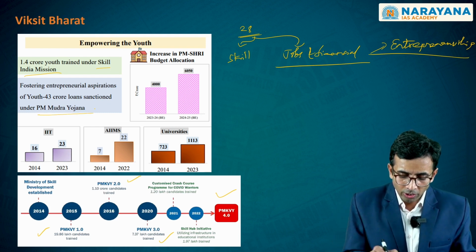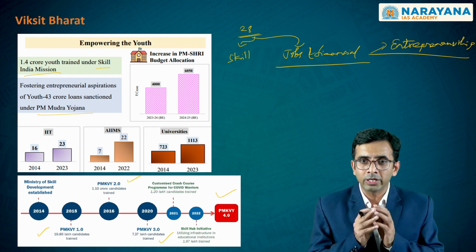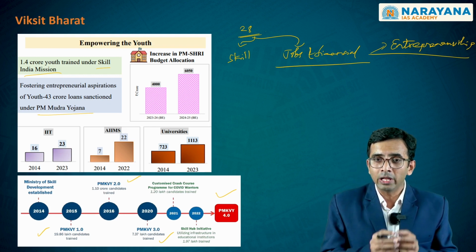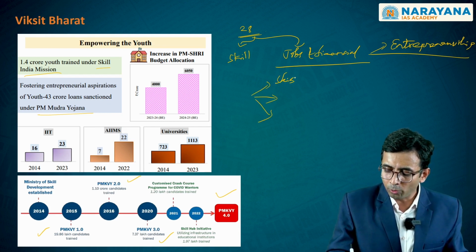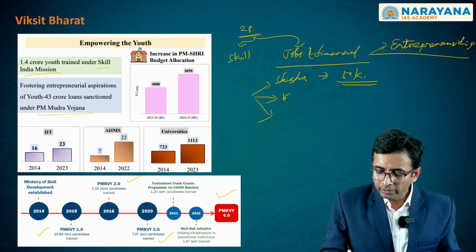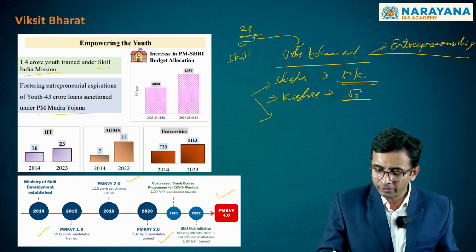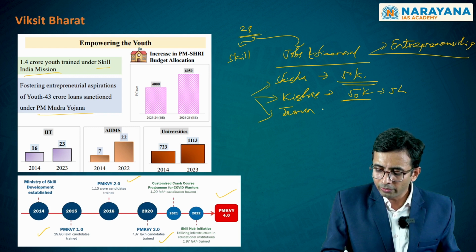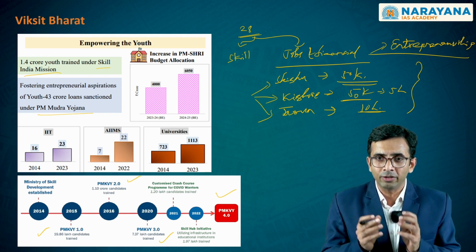On the other hand, we also have what is referred to as PM Mudra Yojana, giving loans to all those youth who have skilled themselves in order to come up with their own entrepreneurial ideas. In this, there are 3 kinds of components. One is called Shishu, where you get a loan component of up to 50,000 rupees. Then you have Kishore, where you get a loan from 50,000 to 5 lakhs. And then you have what is referred to as Tarun, where you get loans up to 10 lakhs. And these 3 components are catering to different requirements of youth based on different skill sets that they have attained.